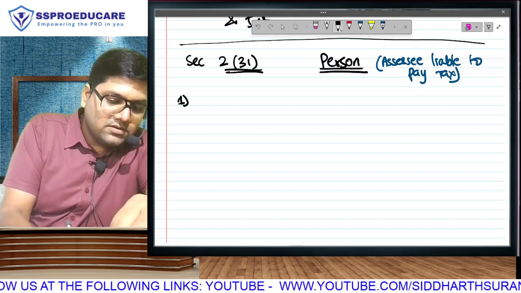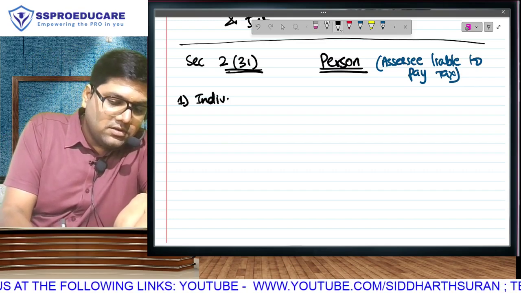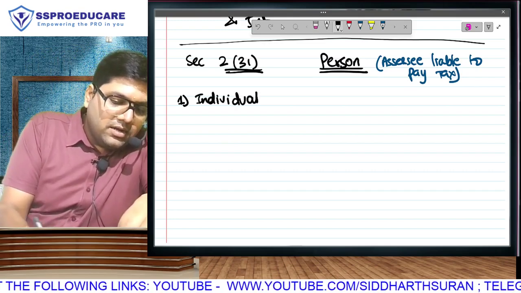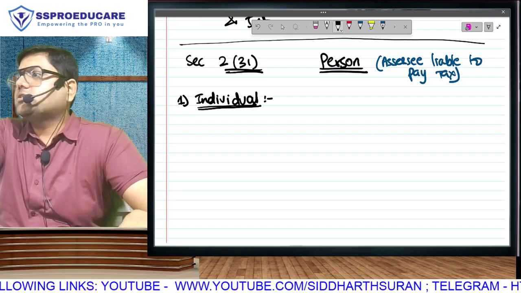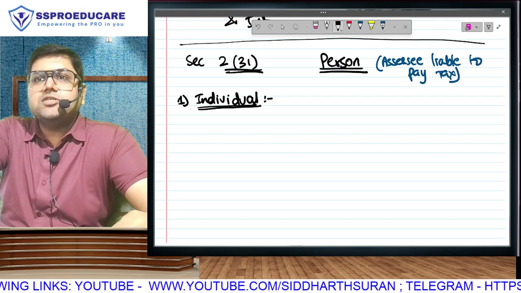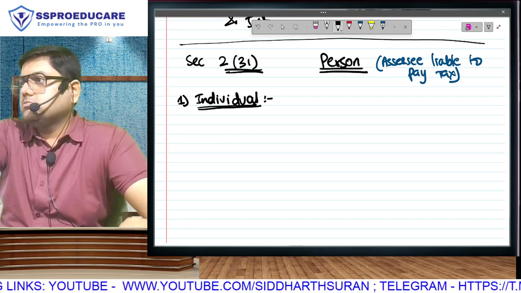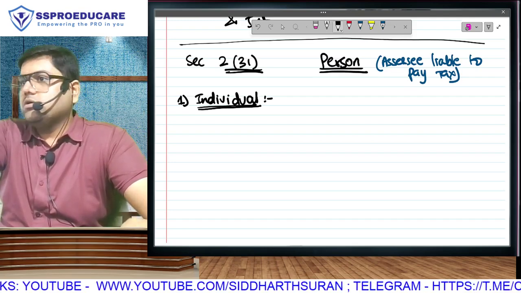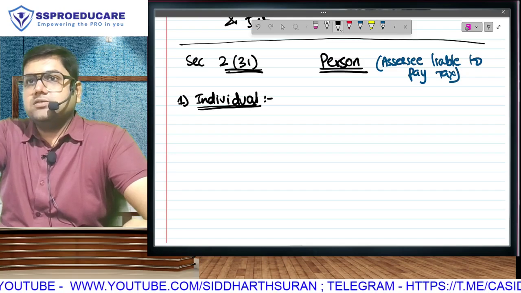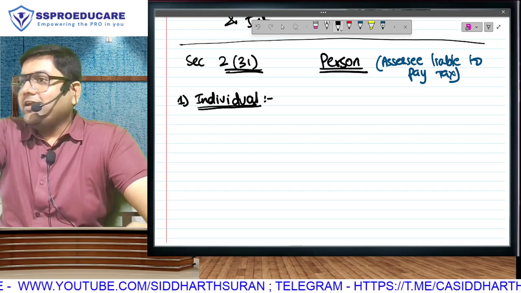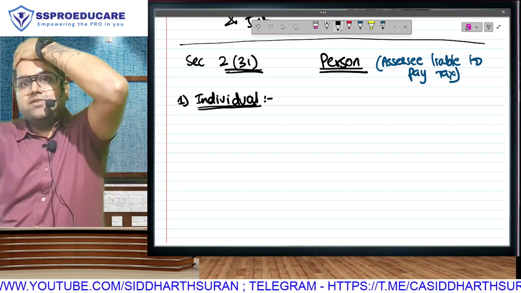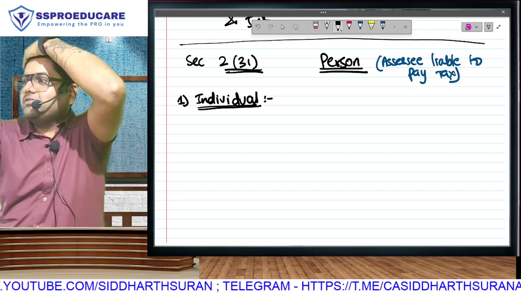First, we are only the first point in the definition of person, the individual. Individual has to pay tax. And can you believe this? Our income tax law has actually given us a definition of individual.